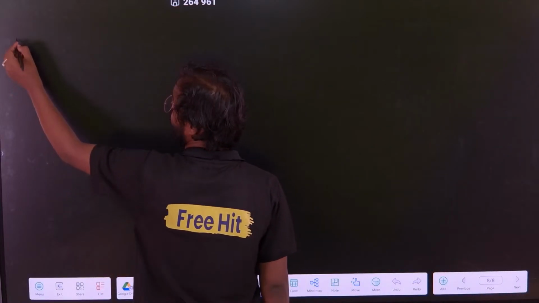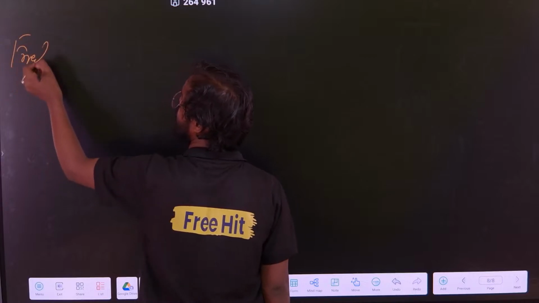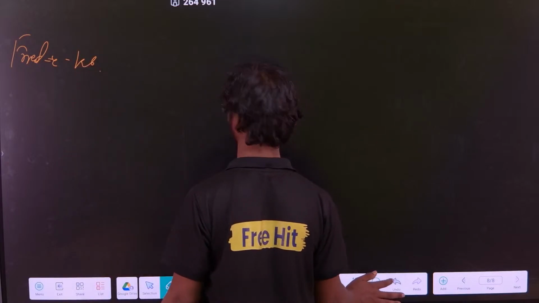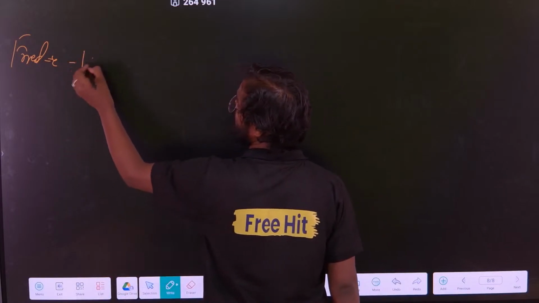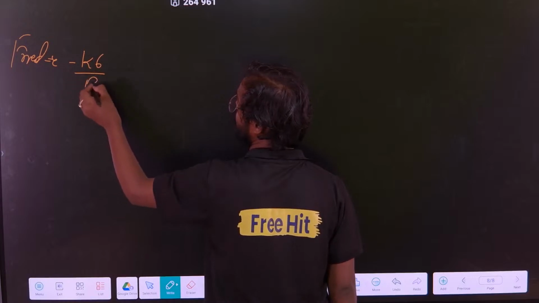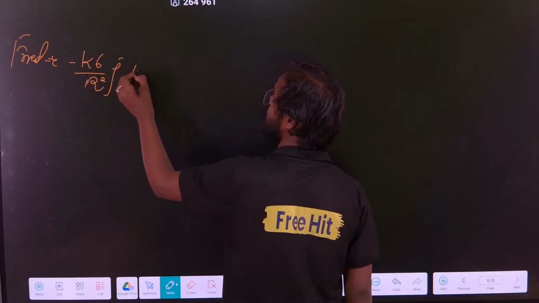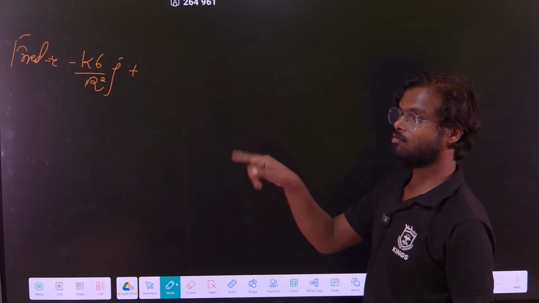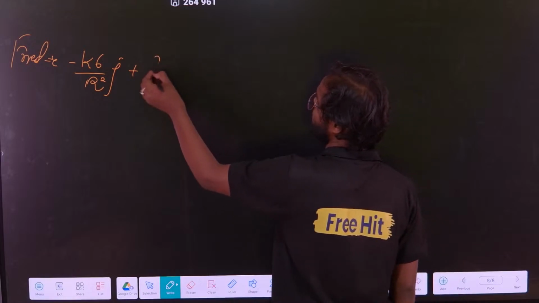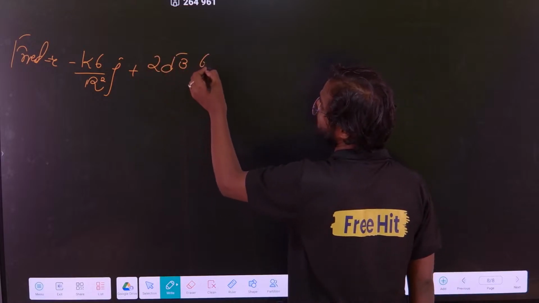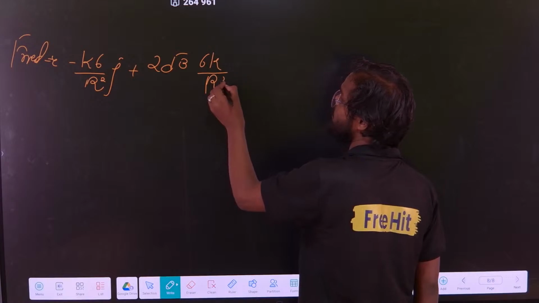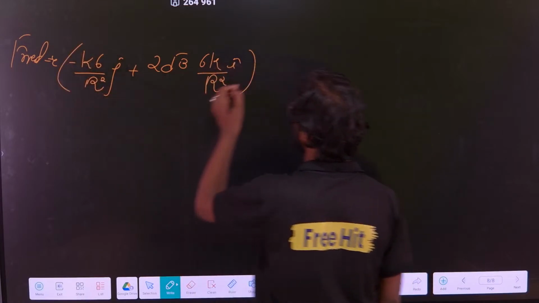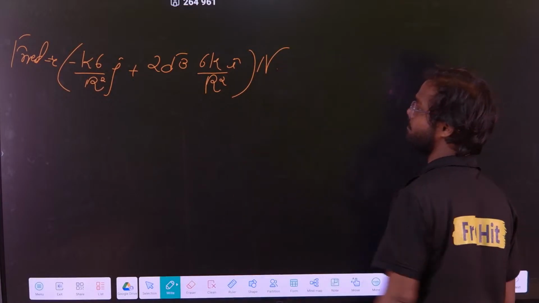So what will our F net be? My F net will be minus k6 by r square in j cap plus 4F, 4 times 6 is 24, cos 30 means root 3 by 2, 2 will cancel out, 2 root 3. So 2 root 3 into 6k by r square in i cap. So this is my F net, in Newton, clear? This is the F net.